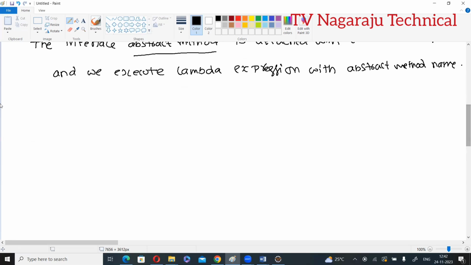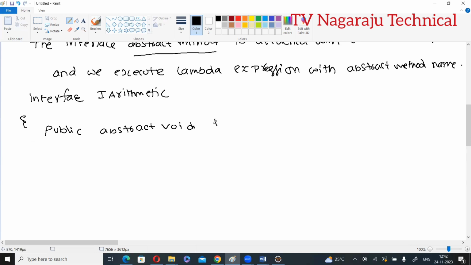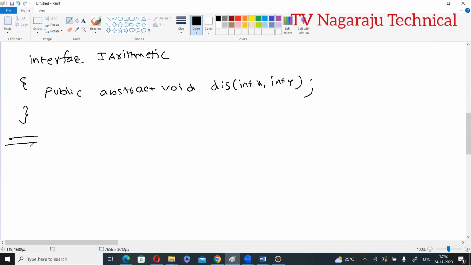For example, assume we have one interface, the interface name is Arithmetic, and it consists of one abstract method: public abstract void someMethod(int x, int y). So this is an interface with one abstract method.